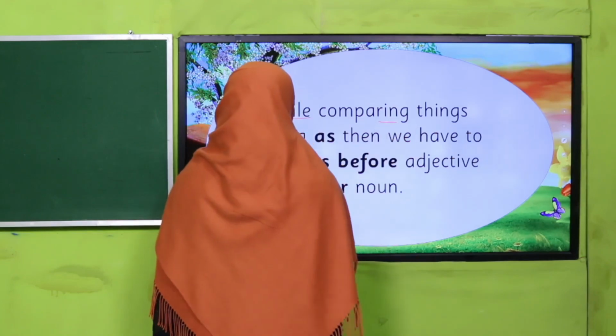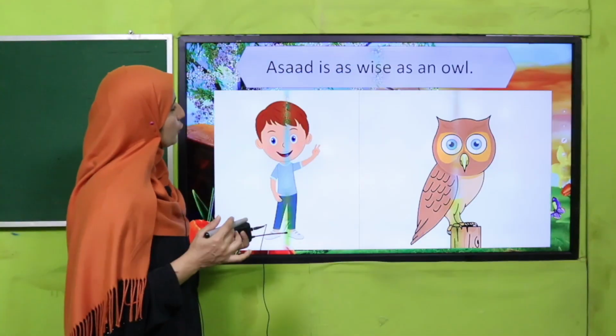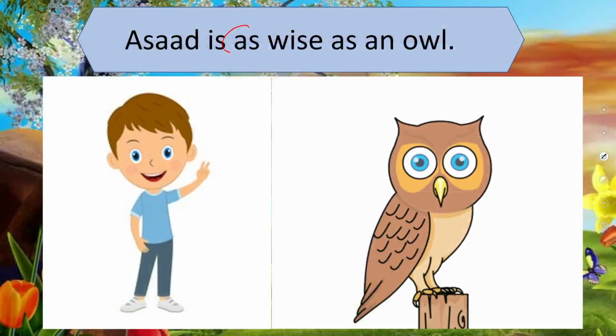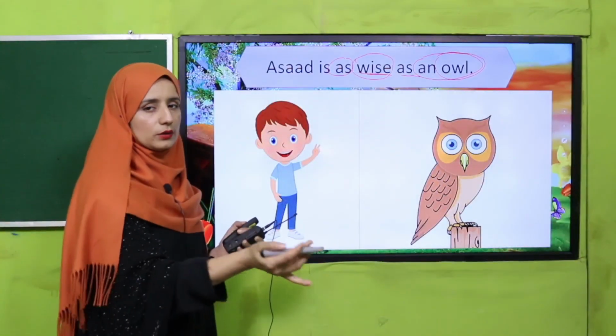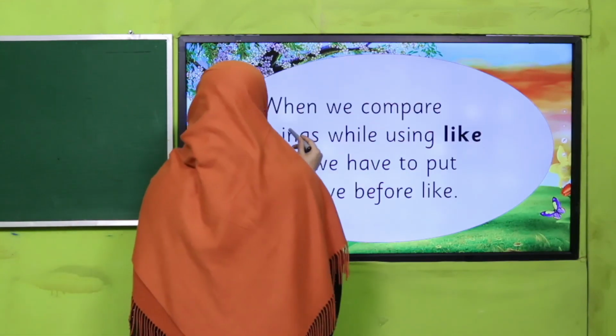While comparing things using as, we have to keep as before the adjective and after it, a noun. You can see, Asad is as wise as an owl. Got it? Wise is an adjective and owl is a noun. While comparing, first we keep as, adjective, as, noun. Got it? In this way we will compare. But when we are using like, what do we have to do?